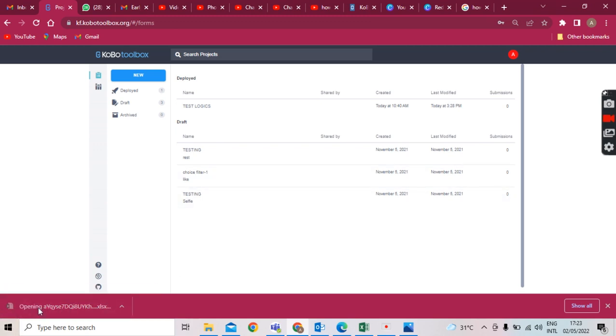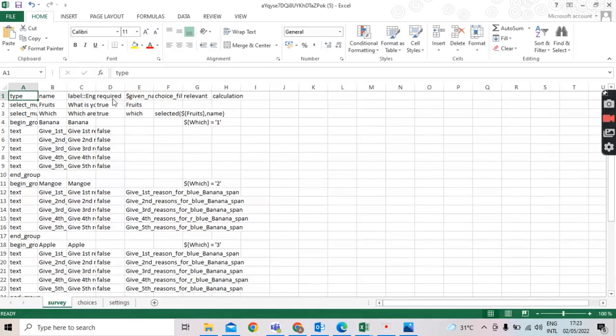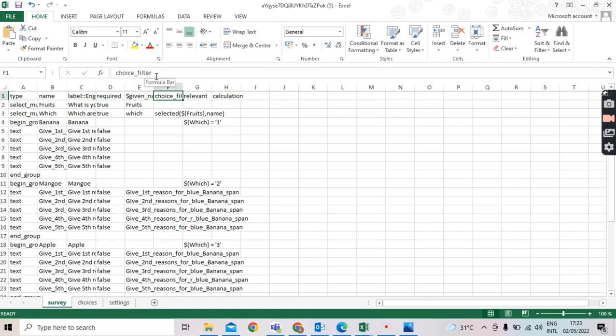So what you need to do, you open the file. Actually, I've already done it, but I'm still going to show you how I did it. Now, this is the Excel file. What you need to do is come to the first row, which is where we have the function of each column. So, as you can see, I came here and you type underscore filter.